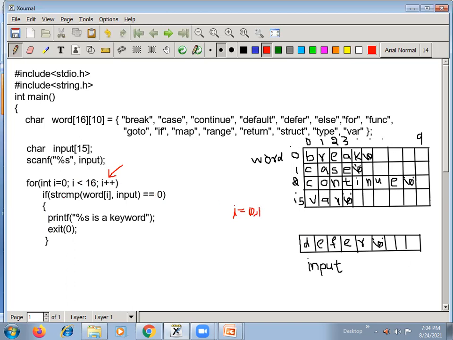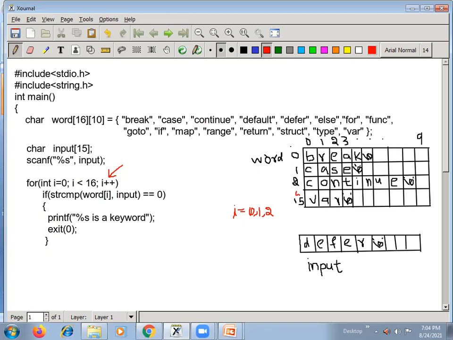1 less than 16, yes. String compare of word of 1, which is this case, comma input. It compares character by character: D equal to C, no, so again you will get a non-zero number there. Then the condition becomes false, and control automatically goes to the increment section. So i becomes 2. 2 less than 16, yes. String compare of word of 2, continue, and differ, so not equal.